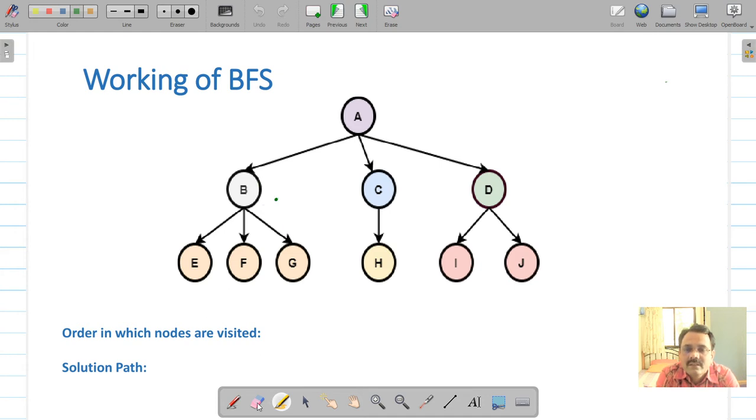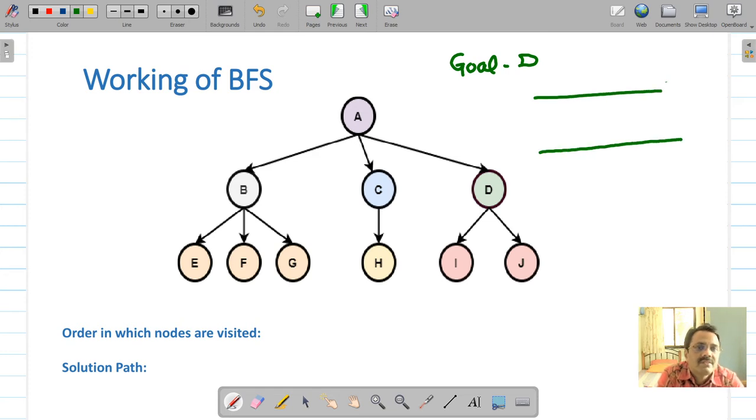Now let us take one example and understand how it works, tracing its execution. Suppose the goal node is node D. This algorithm has to store nodes on a list, as in depth first search. We are going to start with A. Is A a goal?